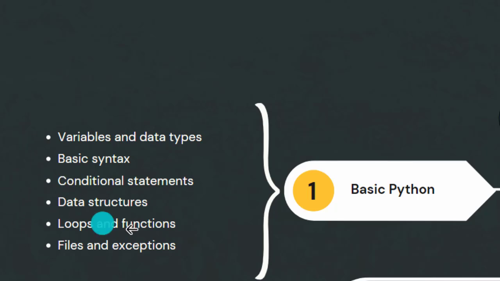Then after that you need to understand loops and functions: how you can create loops, for example how you can work with a for loop and a while loop. Functions are also very important, how you can create a function so that you can start minimizing your code in Python. After that you need to start on files and exceptions: file management, how you can handle files in Python, and how you can handle exceptions, which are some kind of error that you might get, so you need to understand them. I will say these 2 are kind of extra things.